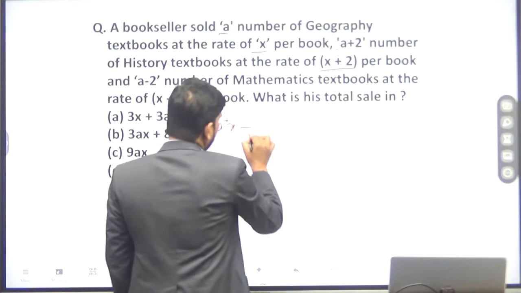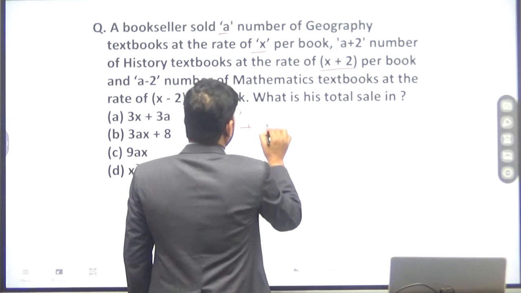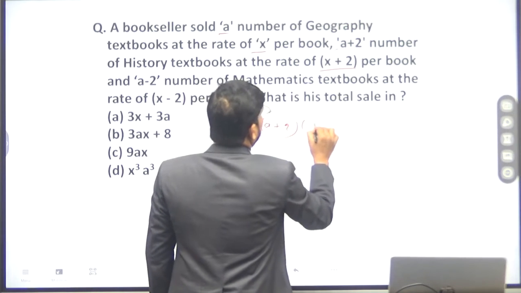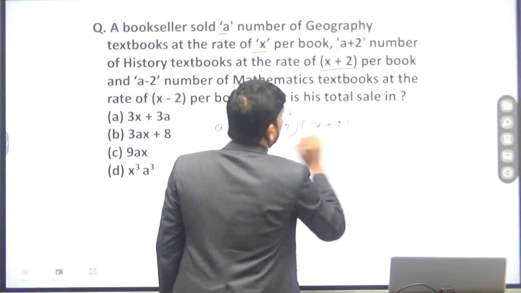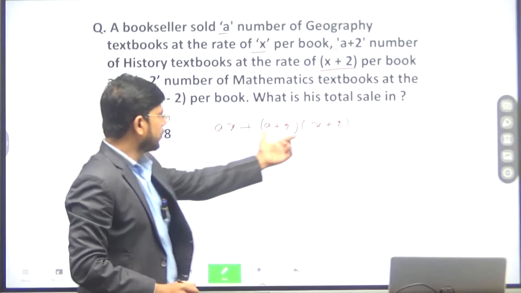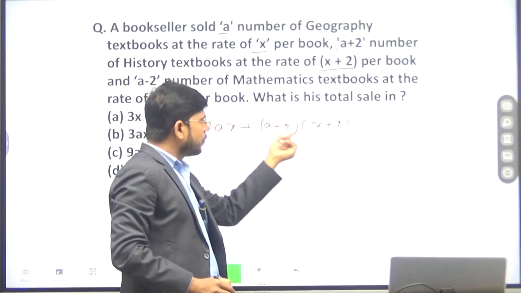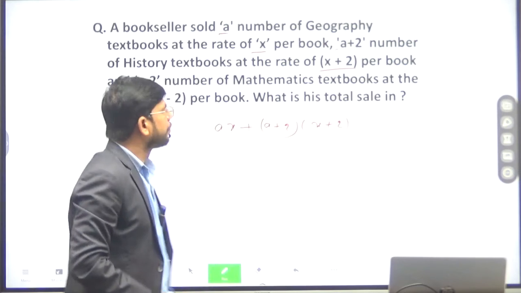Then what will be the cost? Total cost of history books will be A plus 2 into X plus 2.